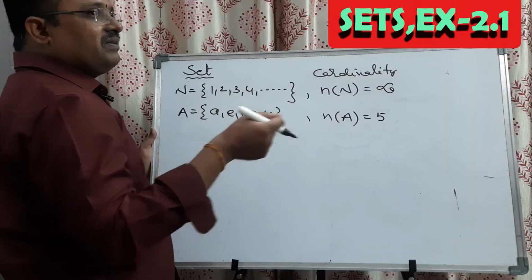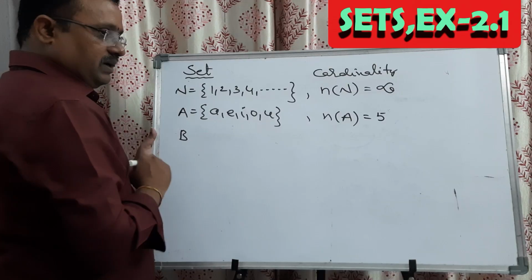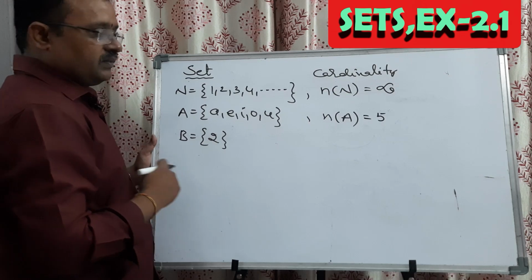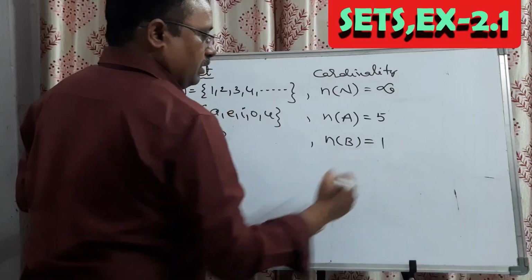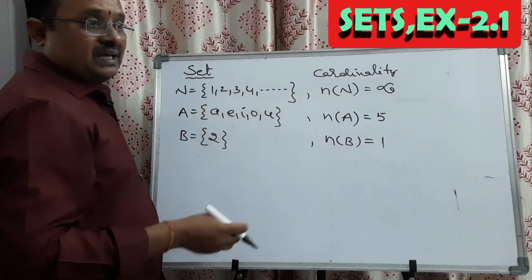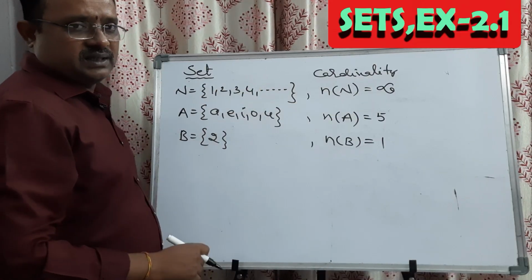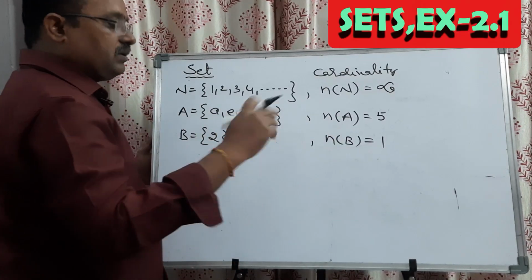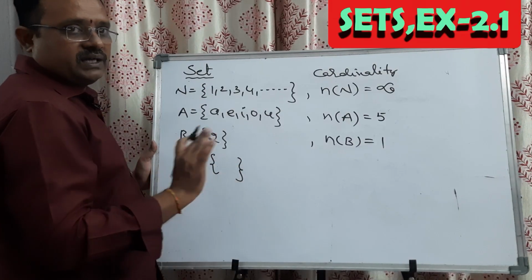Whereas the set of even primes, I am taking that one as B, is equal to the set of 2. n of B, the number of elements in B, is equal to how many? 1. In the same way, how many negative natural numbers are there? I am asking about the set of negative natural numbers. Are there any negative natural numbers? No. The set of negative natural numbers means there will be a set without any elements.